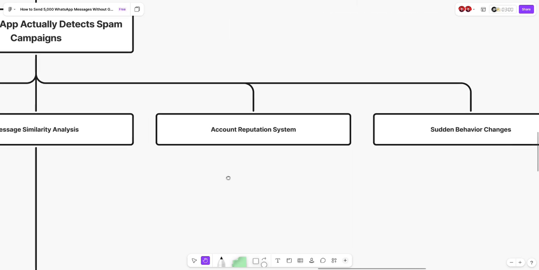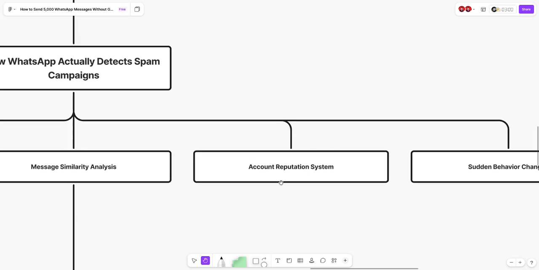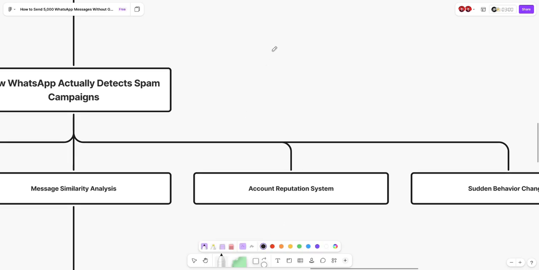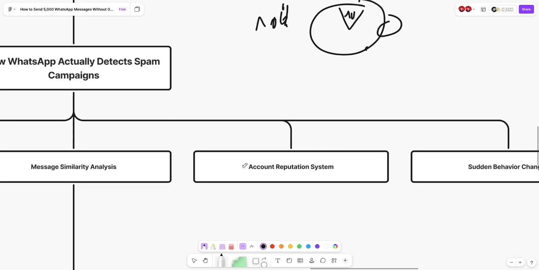Okay, let's move on to the next step, which is the account reputation system. Every account has a reputation; every WhatsApp number has a reputation. When the number is brand new, it's always 100%. Once you start utilizing it, you lose 10% here, you gain 10% there, and so on. So always make sure that your account reputation is high, so that your number cannot be jeopardized.